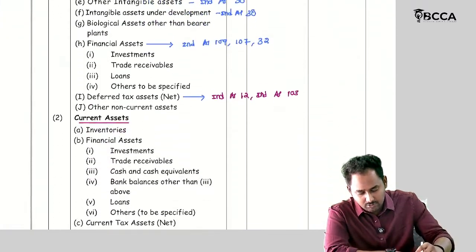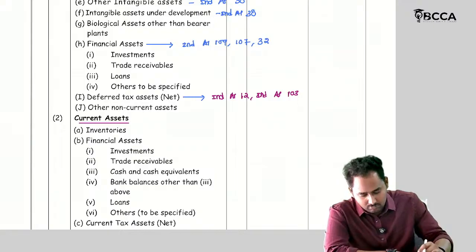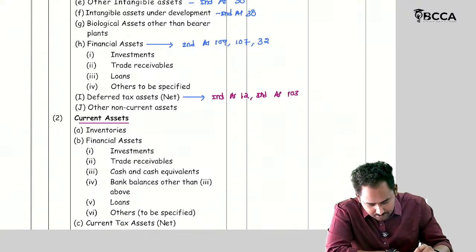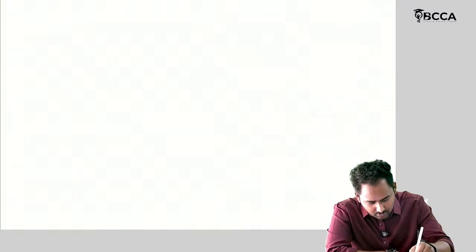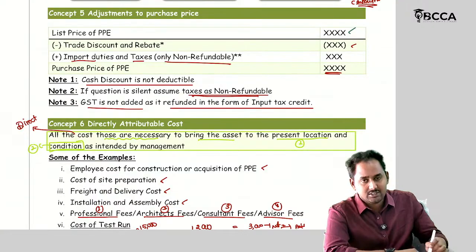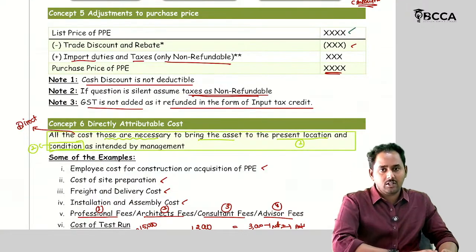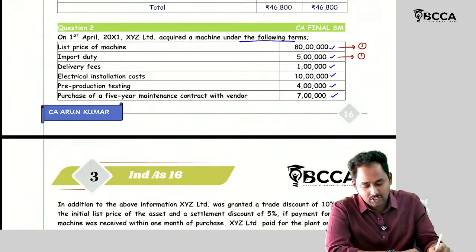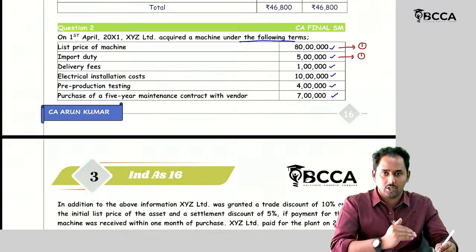Coming to the concept book. The question is silent, assume taxes are non-refundable. So we can add it to the cost of the asset. Here the question is also silent whether the import duty is refundable or non-refundable.